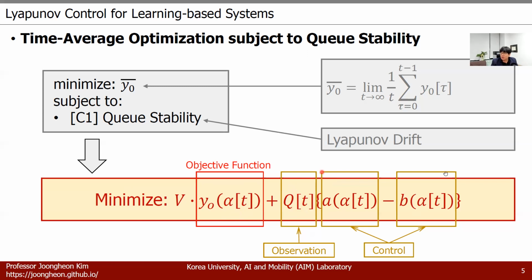In that case, this part will be more focused rather than our objective function. That's why we have to focus on the control of the stability. That's the main concept of Lyapunov optimization. By solving this single closed-form equation every single time, depending on the Q backlog size, we can introduce our optimal action in time average by solving this low-complexity closed-form equation. That's the basic idea of Lyapunov optimization.